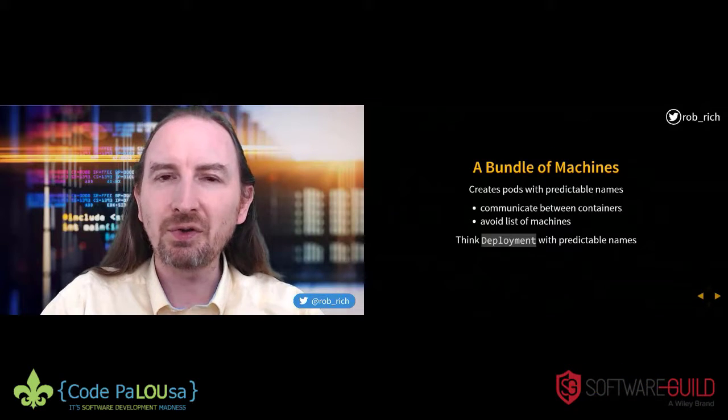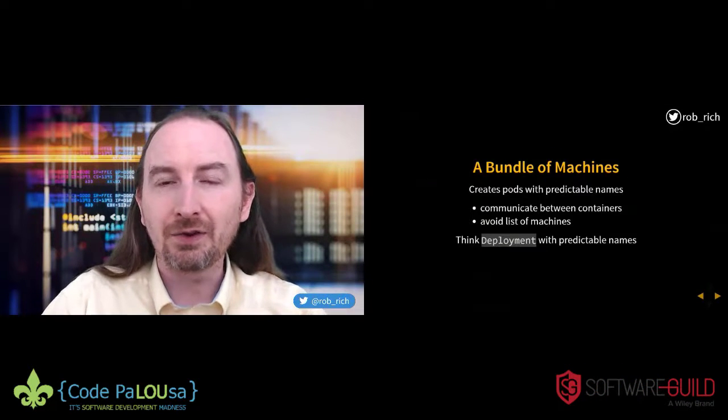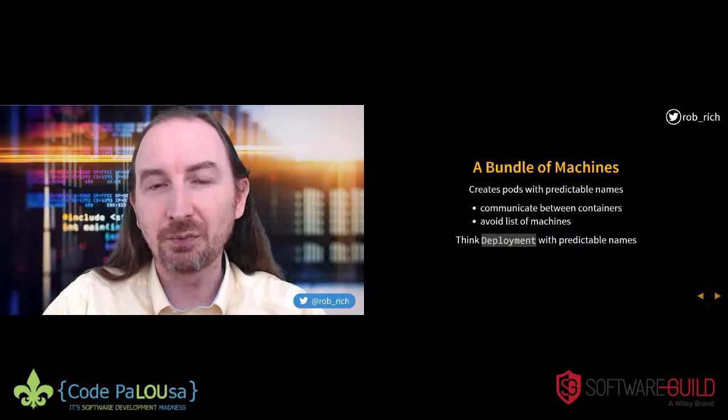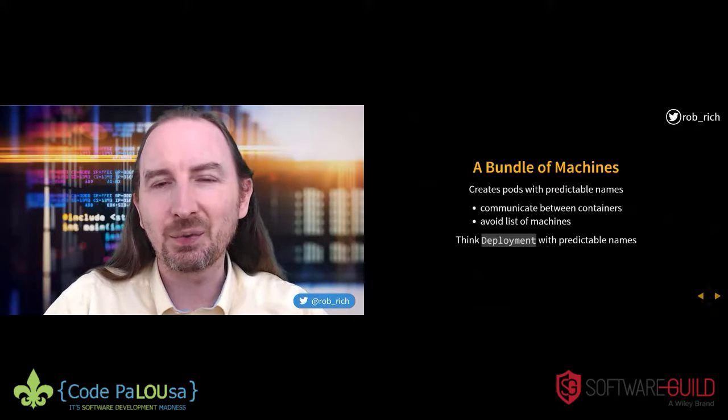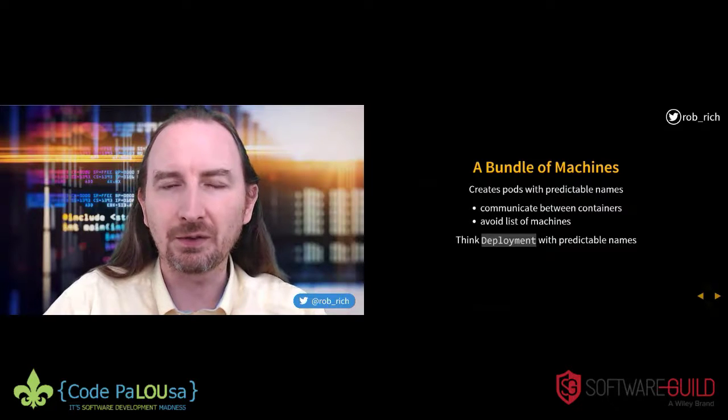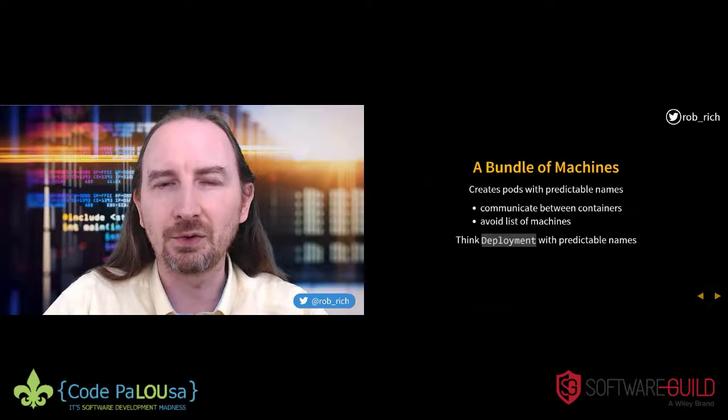So StatefulSets allow us to create a bundle of machines that work together as a cluster. Now, we do have a Kubernetes cluster. And so as we talk about a cluster of machines, this can get kind of weird. So let's use an example. Maybe we have a database like a MemSQL database where we have lots of nodes that need to connect to each other. Or maybe we have an Elastic database where we need to keep different pieces of the data in different places. Or maybe we have a Kafka system where we need to create that Kafka pipeline.